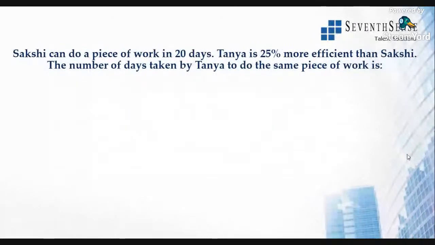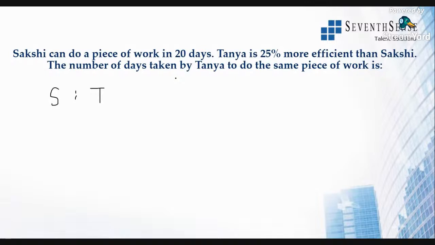This is with respect to efficiency again. Sakshi can do a piece of work in 20 days. Tanya is 25% more efficient than Sakshi. The number of days taken by Tanya to do the same piece of work is? Same question, simple method. Sakshi and Tanya. They're telling Tanya is 25% more efficient.